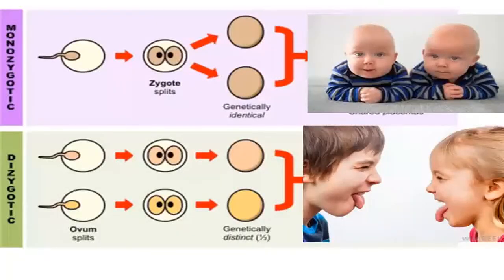Except monozygotic twins, where a zygote splits into two genetically identical offsprings, and they are sharing their placenta. In dizygotic twins, they will have separate placentas.